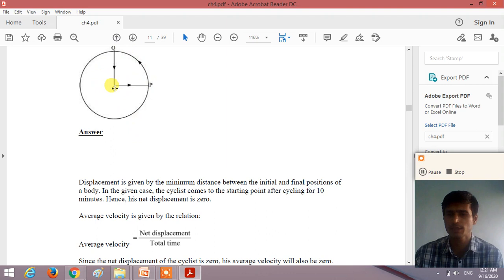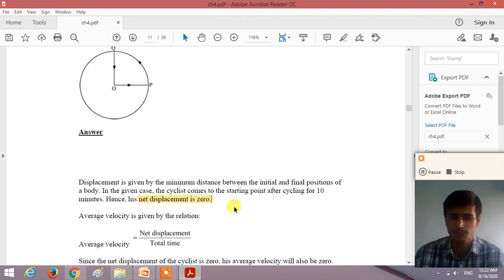So what is the displacement? Displacement is the minimum distance between the initial position and the final position. Here the initial position and the final position of the cyclist are the same, it is at O. What is the displacement when the initial and final positions are the same? The net displacement of the cyclist is 0.